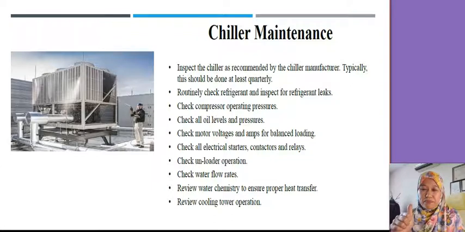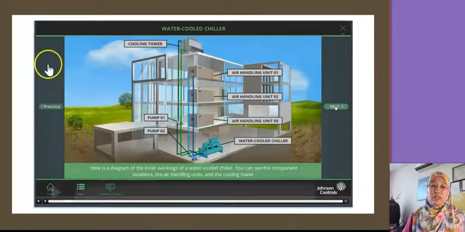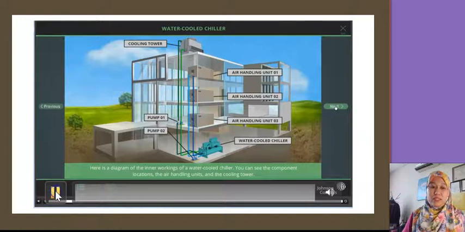Inspect the chiller, inspect the physical part of it. Routine check on the refrigerant, compressor, oil level, pressure, the motor, and then the starters, the water flow rate, the water chemistry in the water chiller, the cooling tower, and also the tower itself. Okay, let's look at the video on the maintenance.